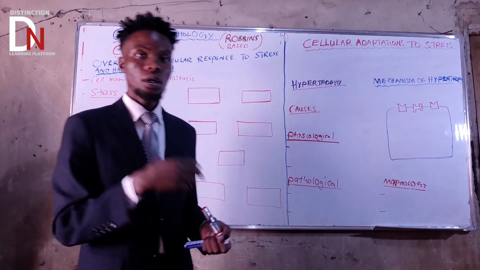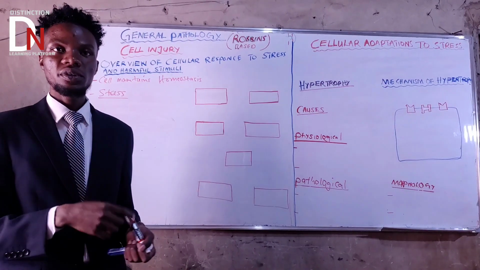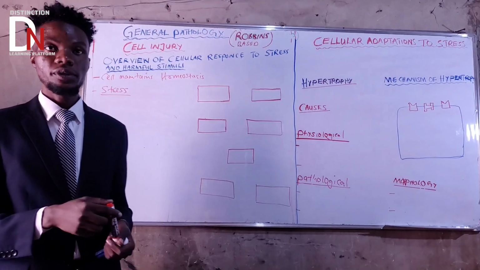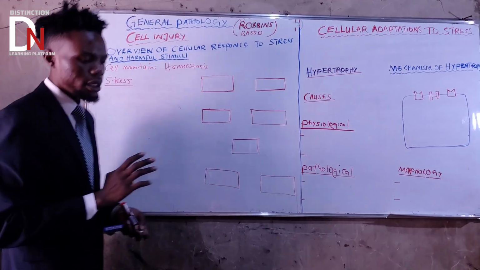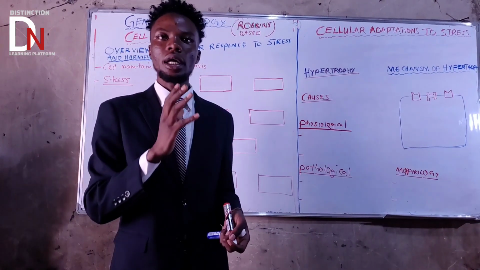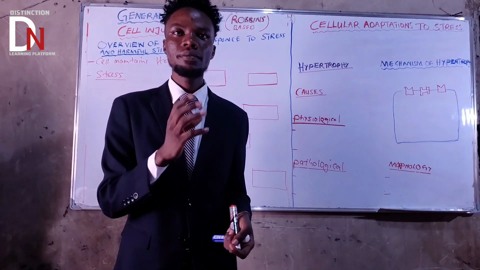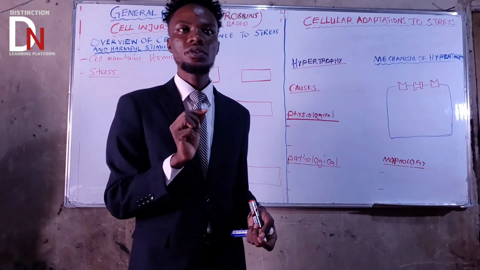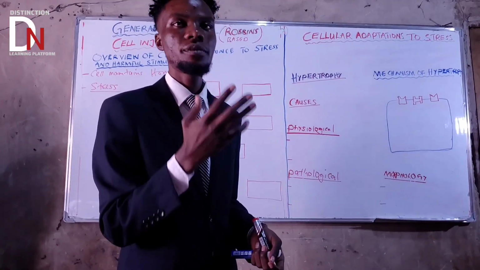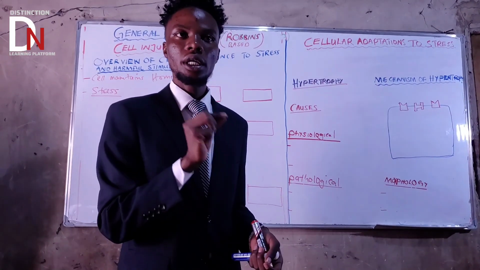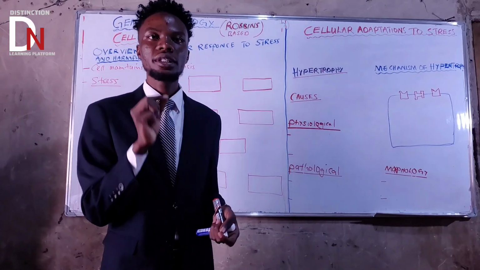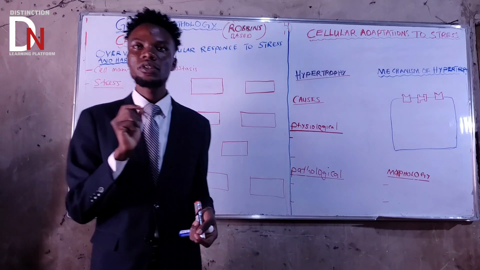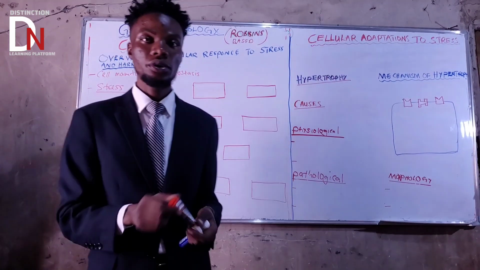Normal stimuli, according to medical terms, we call physiological stimuli. Now, I'm not saying that stress is always a physiological stimulus. Sometimes it will depend on the duration. If that stress stimulus is prolonged, it will lead to cell injury. A cell can die because it is exposed to a stress stimulus over a long period of time.